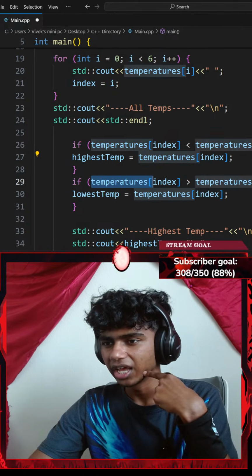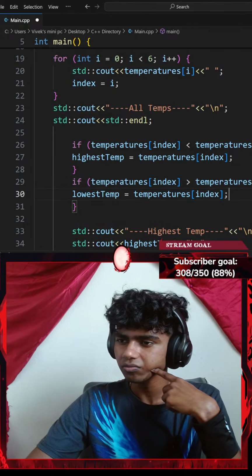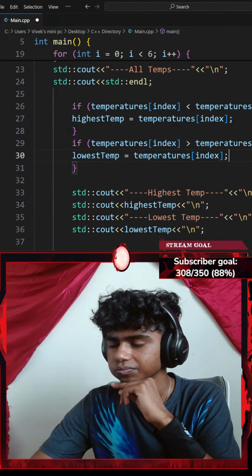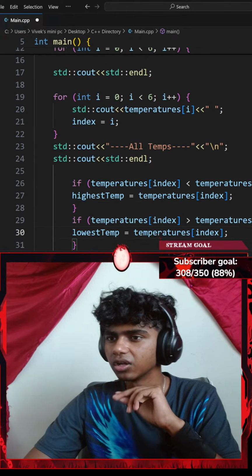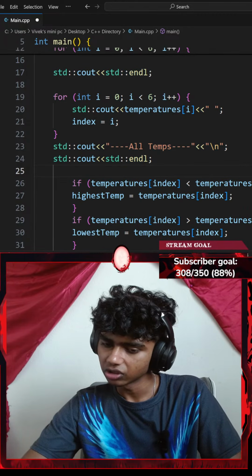If temperature at index of index is greater than temperature at index of 0, okay. The index will always be 5 after the loop.